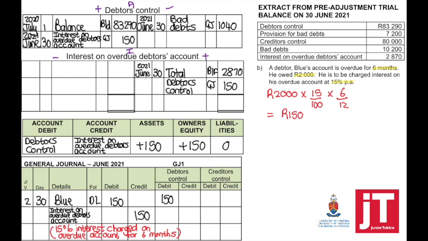Now at the end of the accounting period, income must be closed off. Where to? The profit and loss account. So add everything on the credit side minus on the debit side. There's nothing to subtract. That is the amount which will appear in the profit and loss account. And this will be my total interest on overdue debtors account for this accounting period.